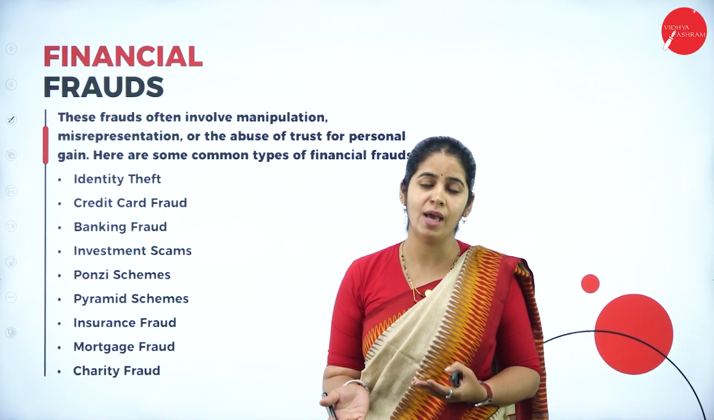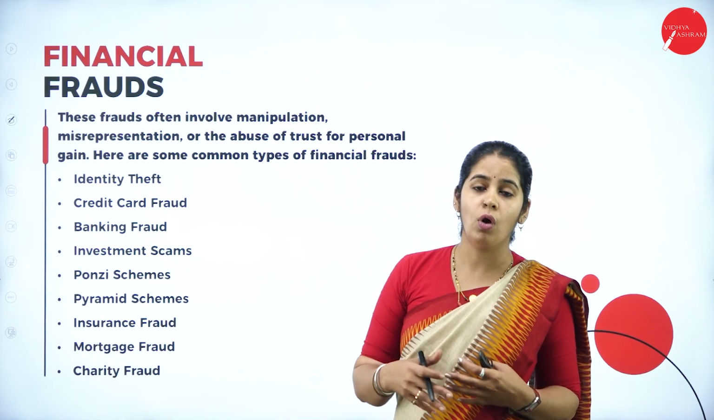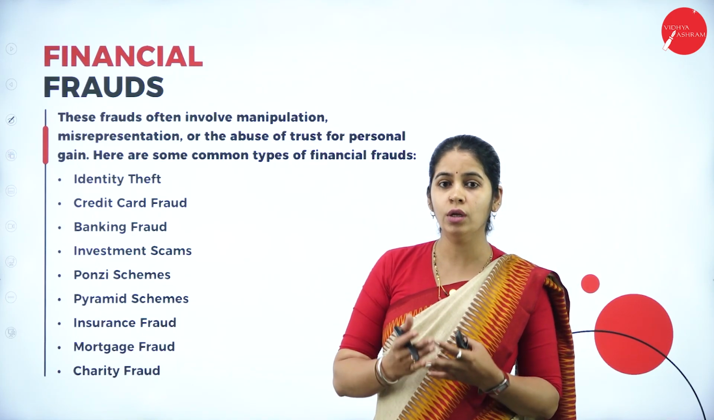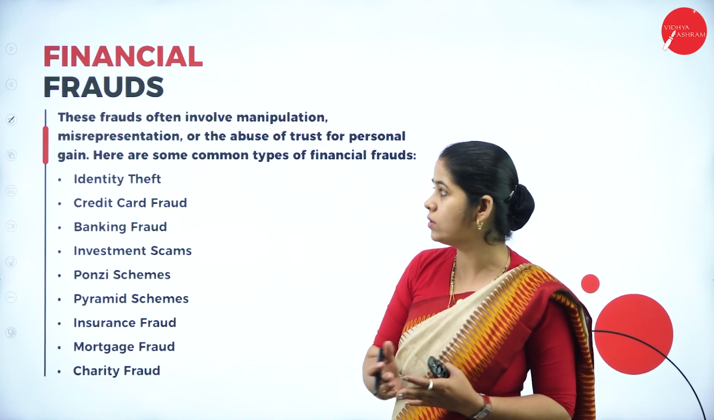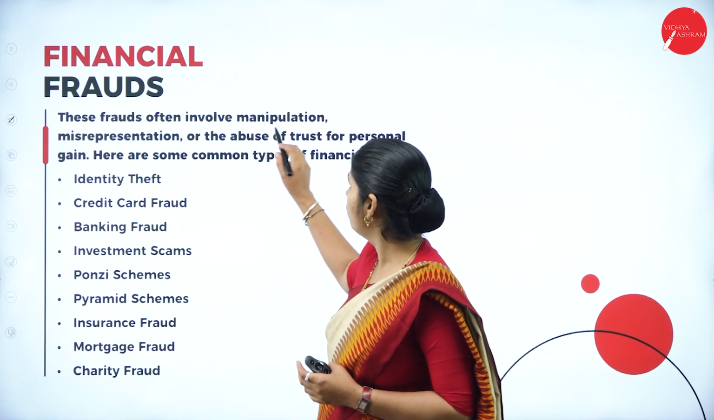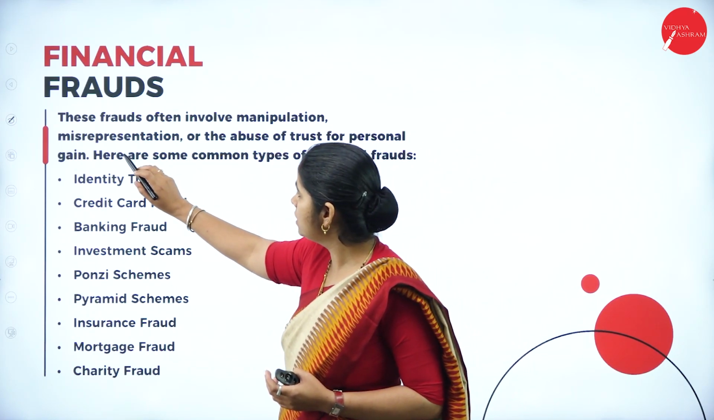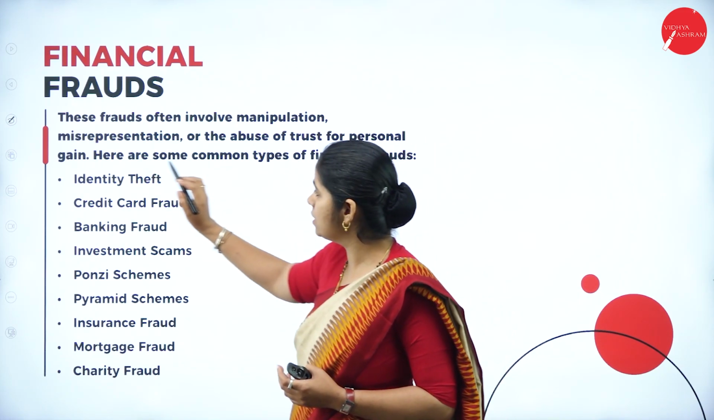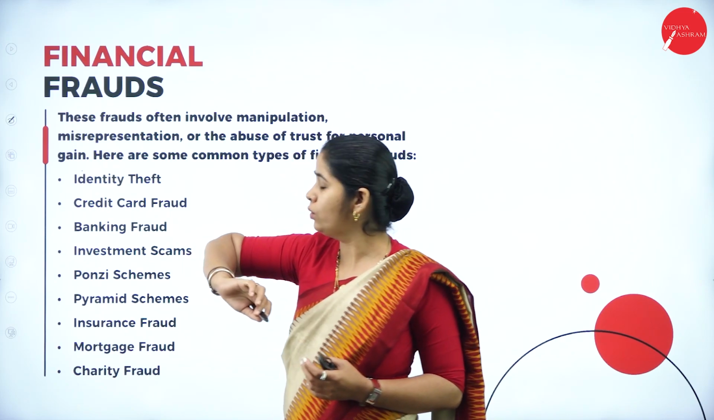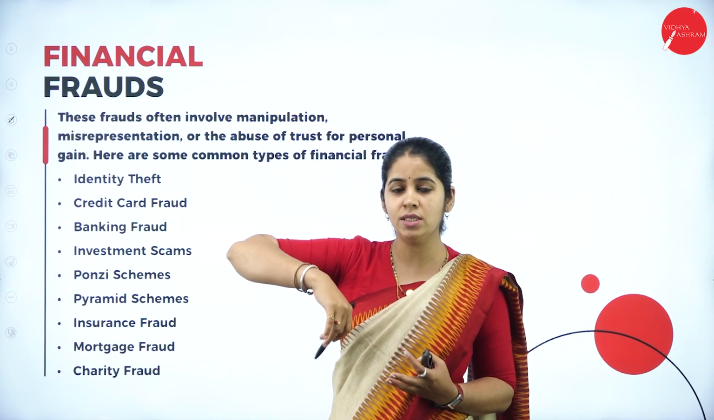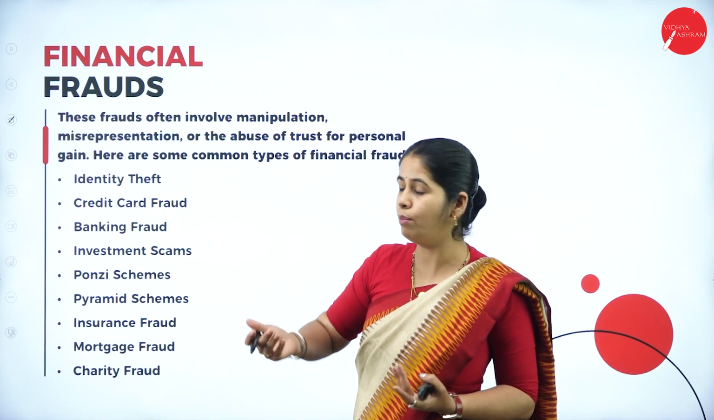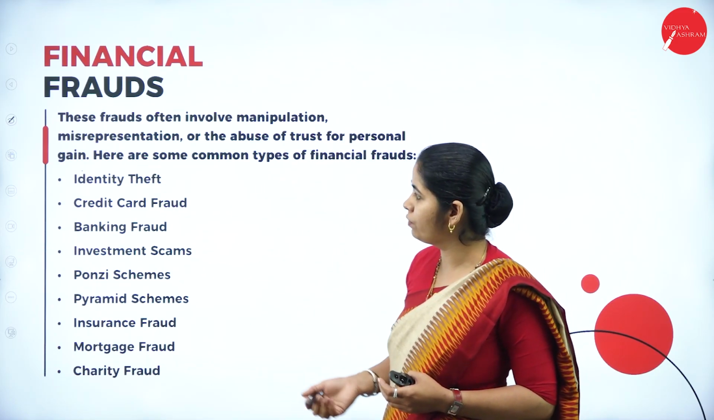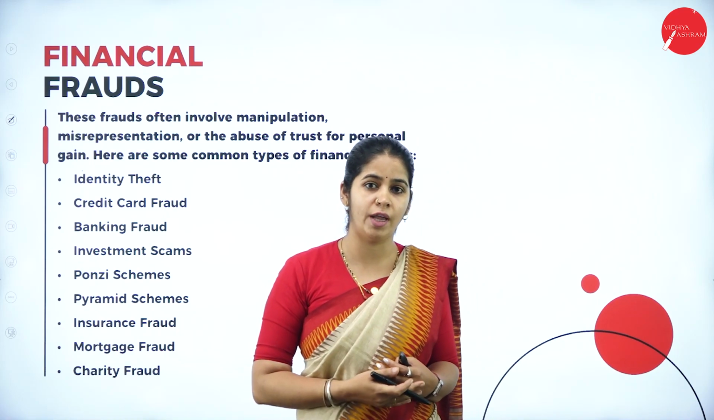Next topic we have is financial frauds. In what types and what methods are they using to commit financial frauds? These often involve some manipulation, misrepresentation or abuse of trust for personal gain. What do they do? They get the trust and they break the trust. That is abuse of trust. Here are some common types of financial frauds. What are the different types of financial frauds?